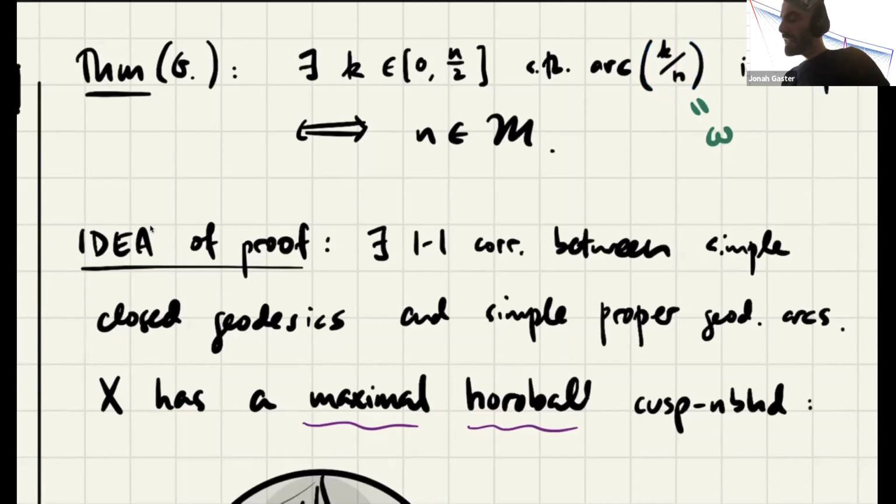Let me say that it's not surprising that being a Markov number would say that there's some sort of arc that is simple, because as I already told you, Markov numbers are traces of simple closed geodesics. So for every simple closed geodesic on the punctured torus, there's a unique simple arc disjoint from it. So there's clearly some rational number associated to that n. What's surprising here is that it's so simple. The denominator is just the Markov number n. It's not some strange function of n.